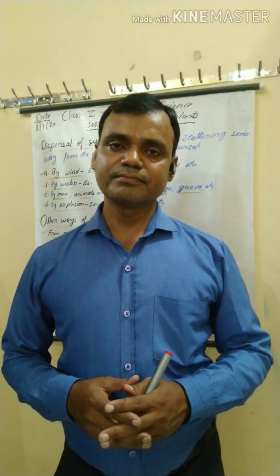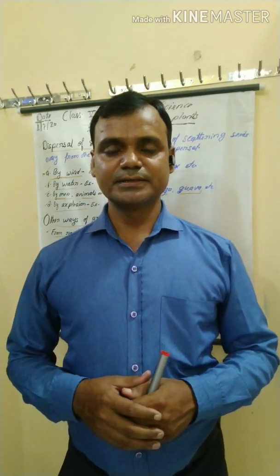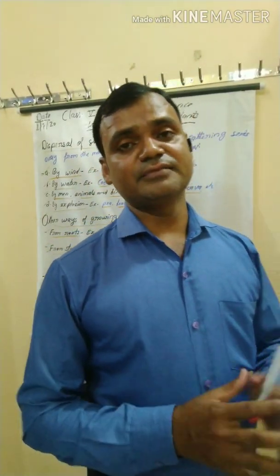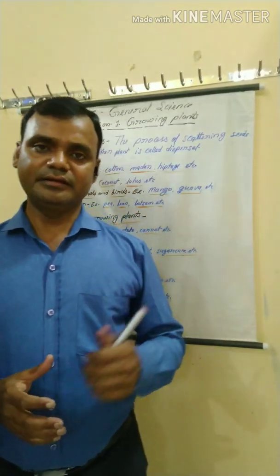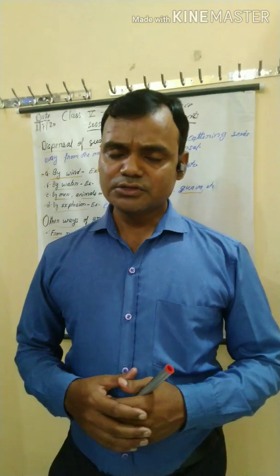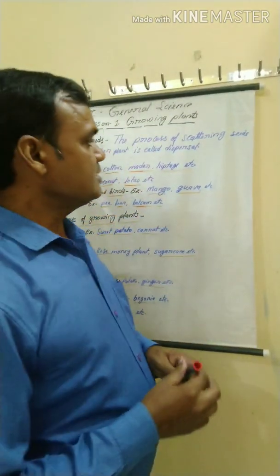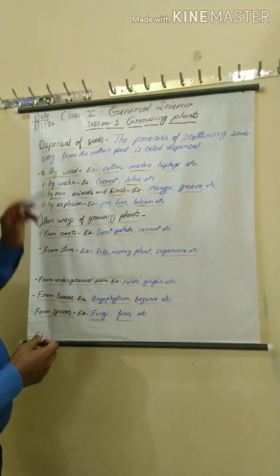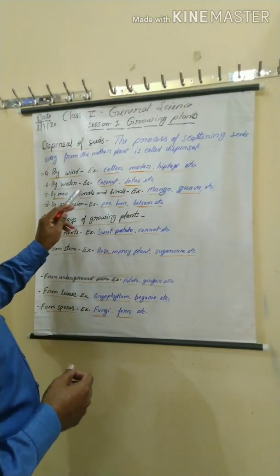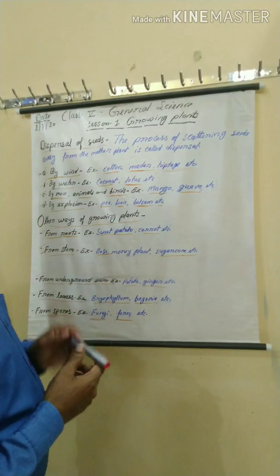If all seeds fall down near the mother plant and start to germinate, they would not get enough water, air and proper space. So, dispersal is carried out by wind, water, man, animals, birds and explosion.